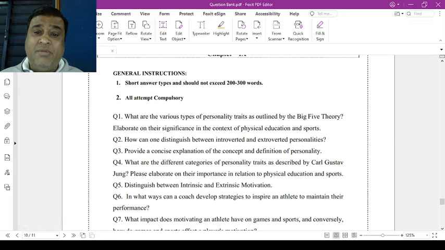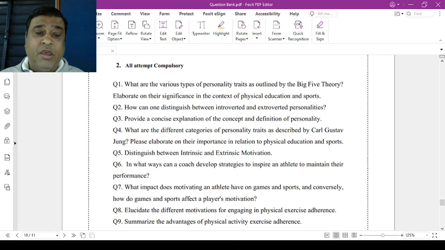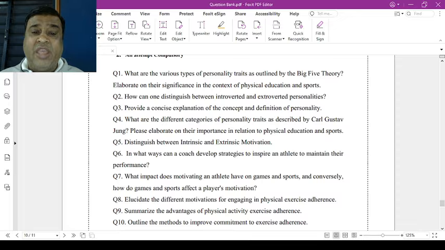Now chapter number 9, sports psychology. Question number 1. What are the various types of personality traits as outlined by the Big 5 theory? Elaborate the significance in the context of physical education and sports. Question number 2. How can we distinguish between introvert and extrovert personalities?